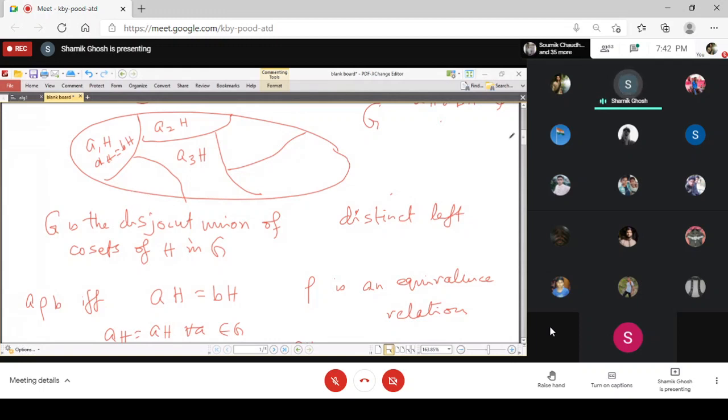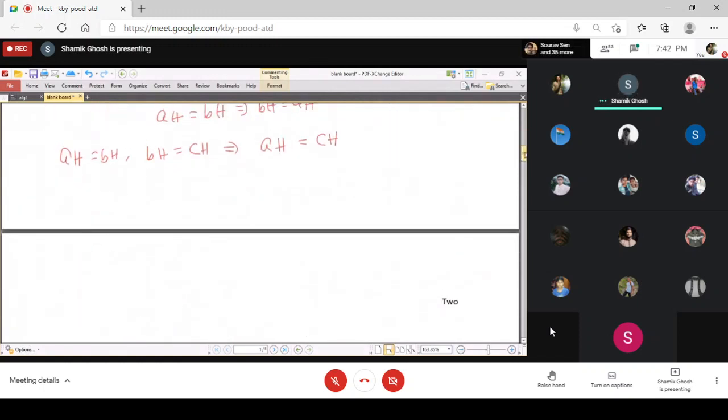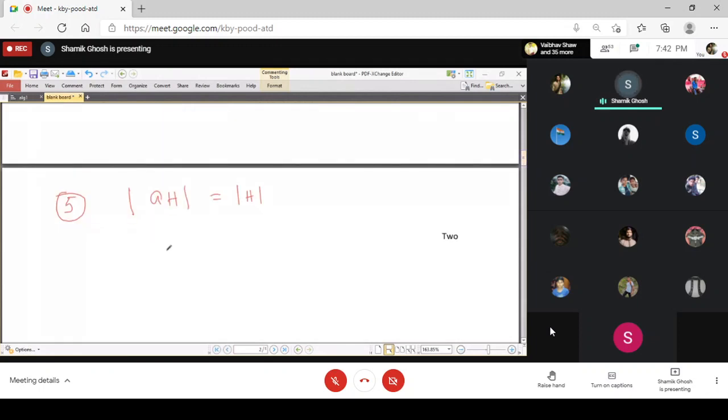So now we have to just put the final nail to prove the fifth result, that the number of elements of a coset is exactly equal to the number of elements of the subgroup. And that we will prove by setting up a bijection between H and aH.